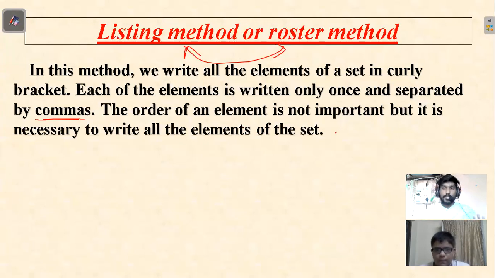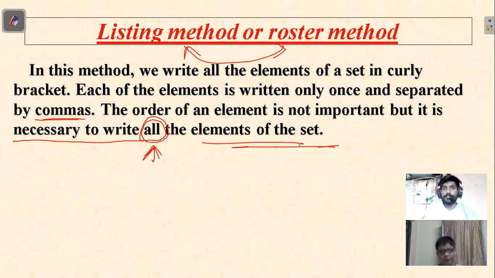The order of an element is not important. The meaning of order is which element you write first and which second; that does not matter. You write any element first, any element second, any one third. In which order you write is not important, but it is necessary to write all the elements of the set.